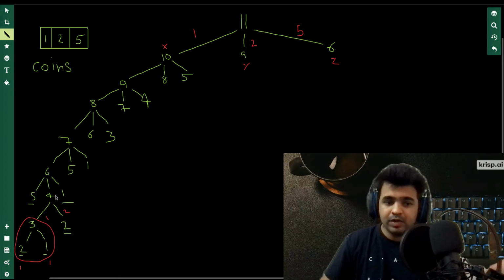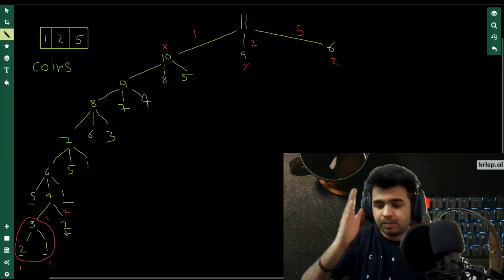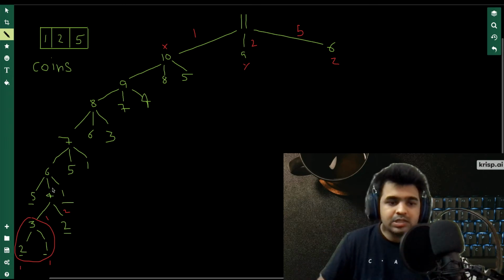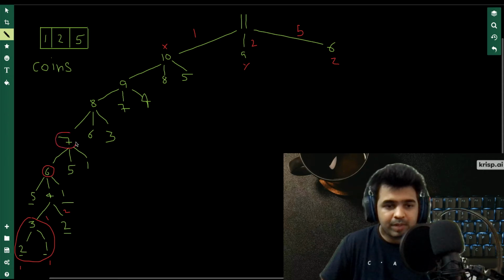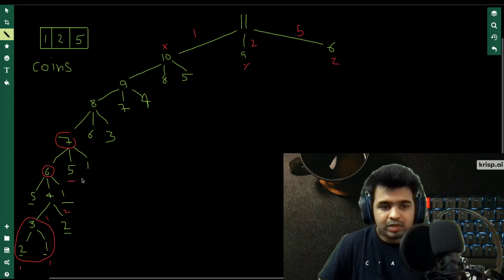For 4 also we'll do the same thing. Out of these two, which one is smaller? Plus one of that, we can reach rupees 4. In the same way we can reach 6. In the same way we can reach 7 by calculating this further. Yeah, so these are base conditions, so we do not need to calculate it. We got 6 by doing these calculations here.